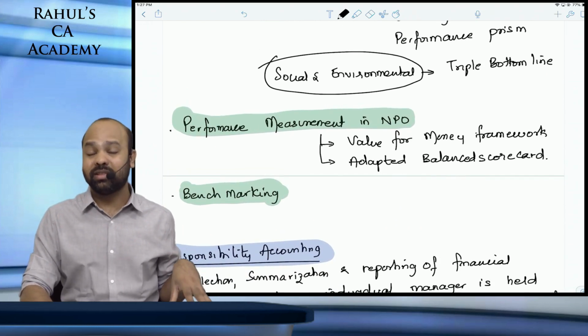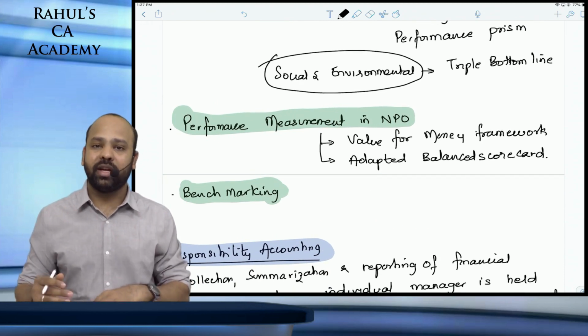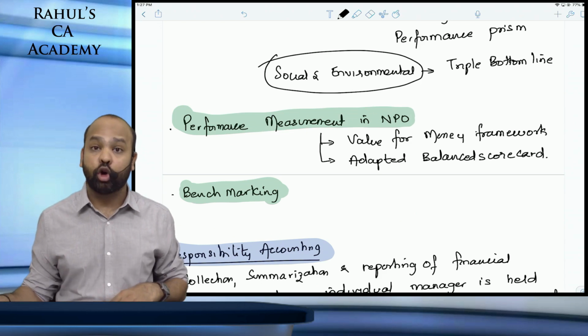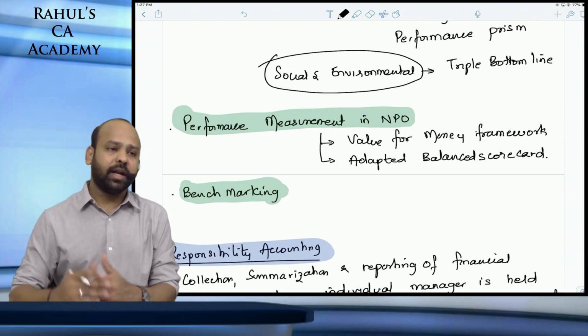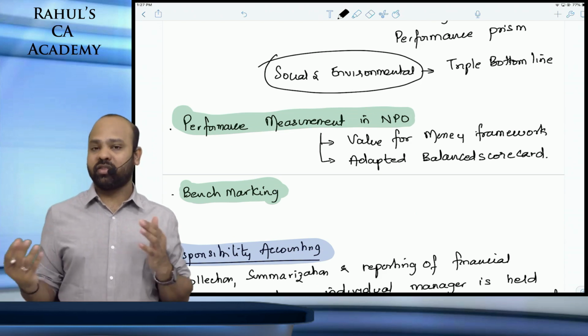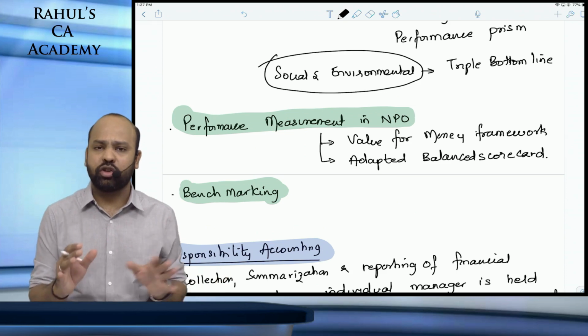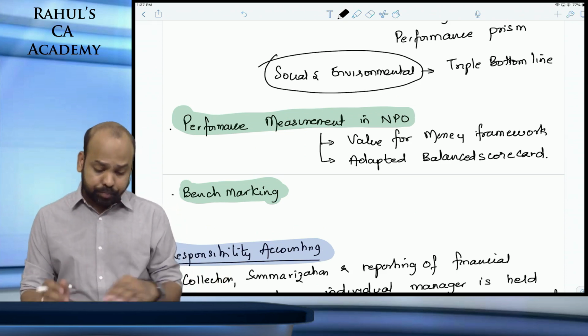This is something really important guys, because in a lot of international syllabus examinations, you would normally see a question coming from non-profit organizations. In the end guys, we also have benchmarking, where performances are mapped in relation to either external organizations or your own internal practices. So this is the broad structure of the entire chapter.